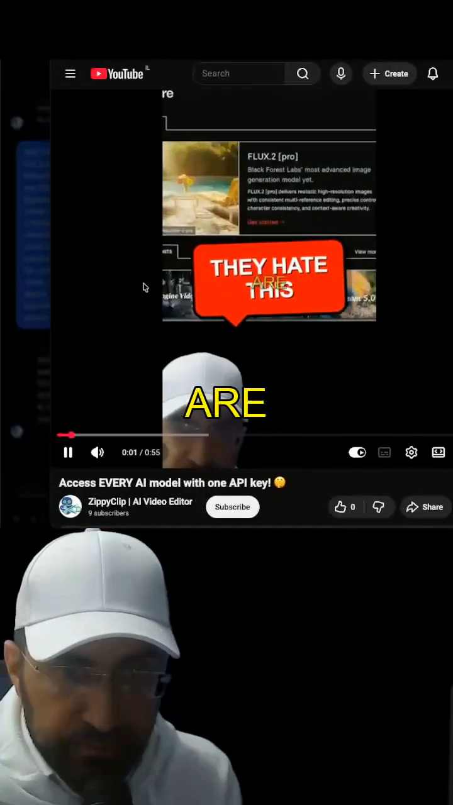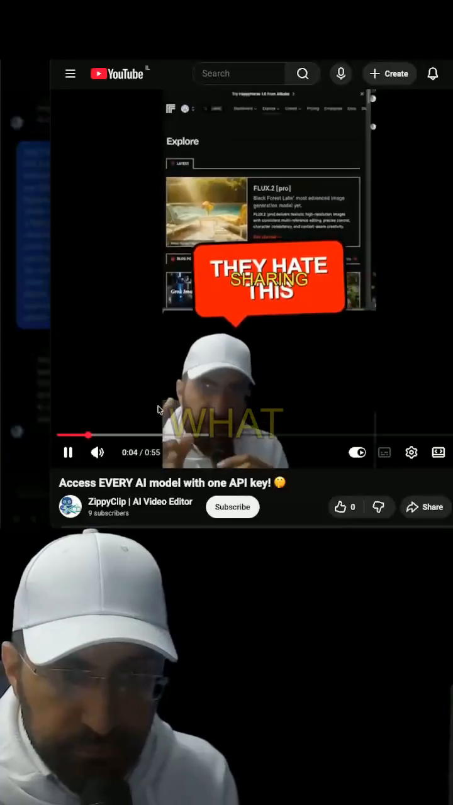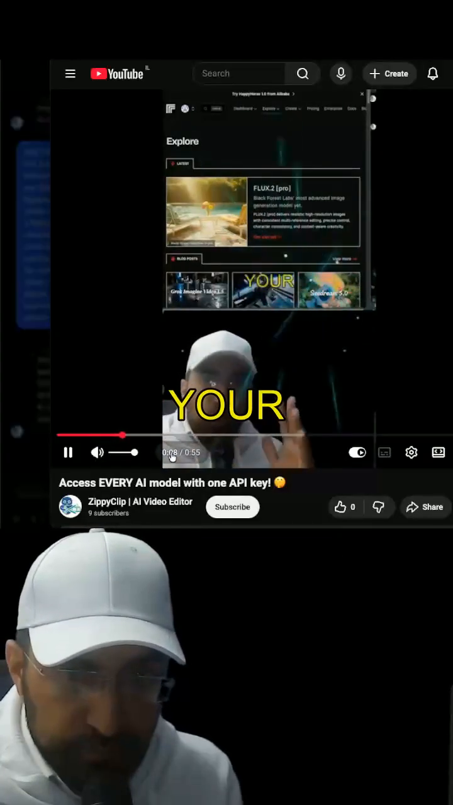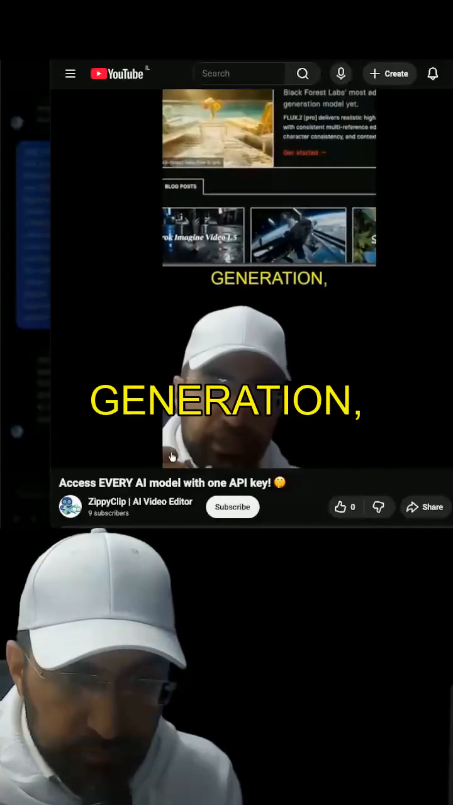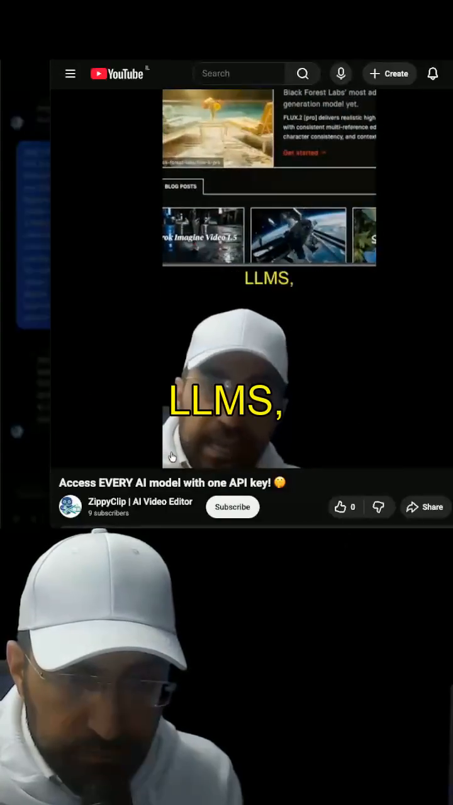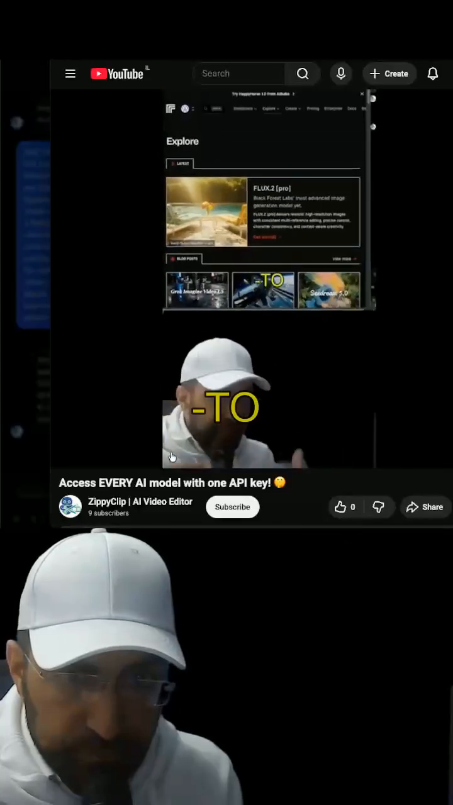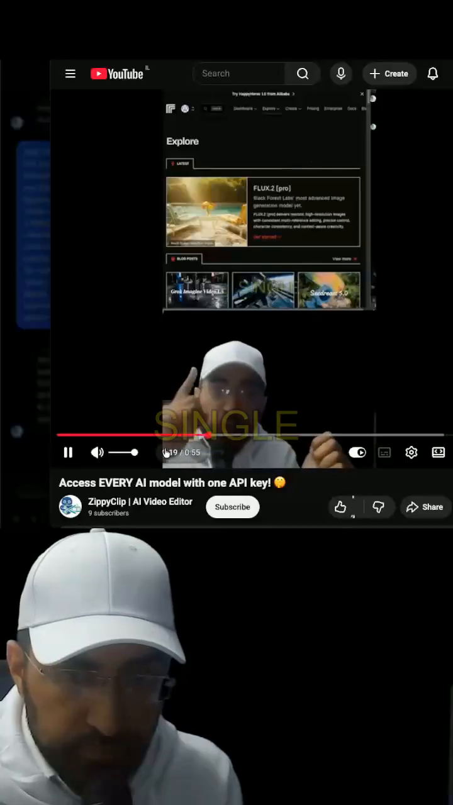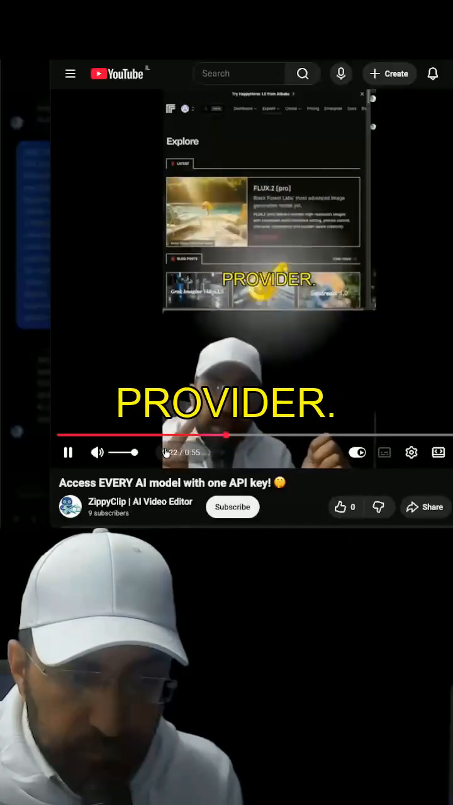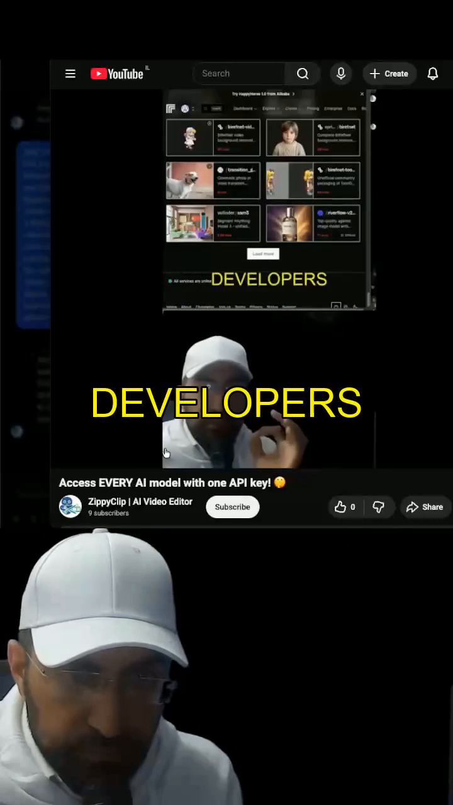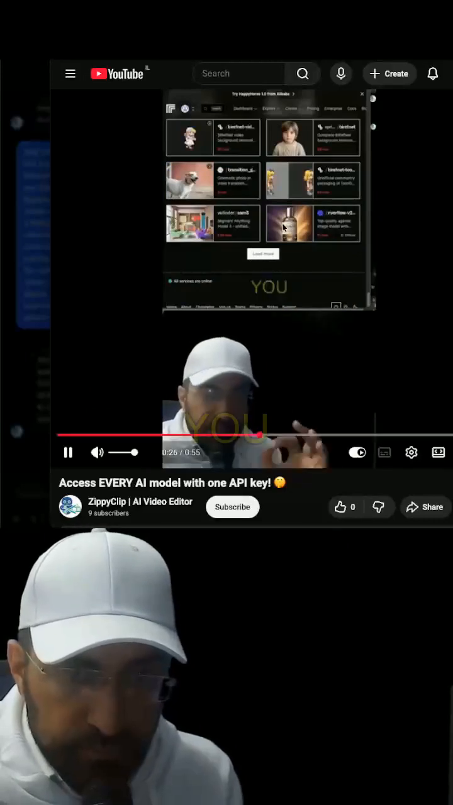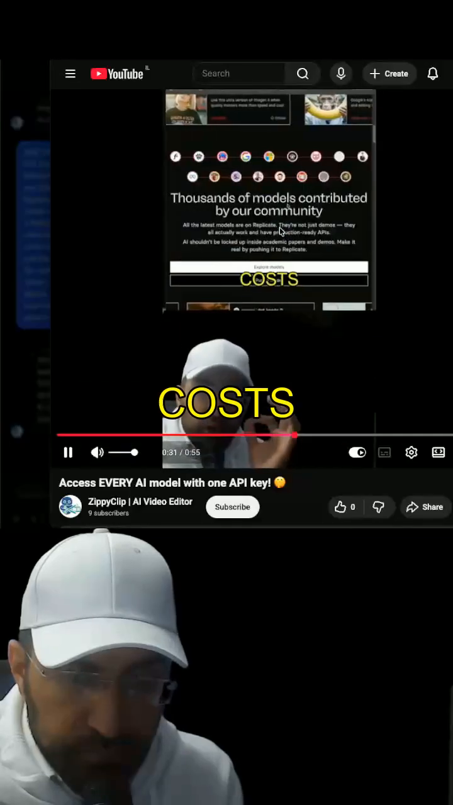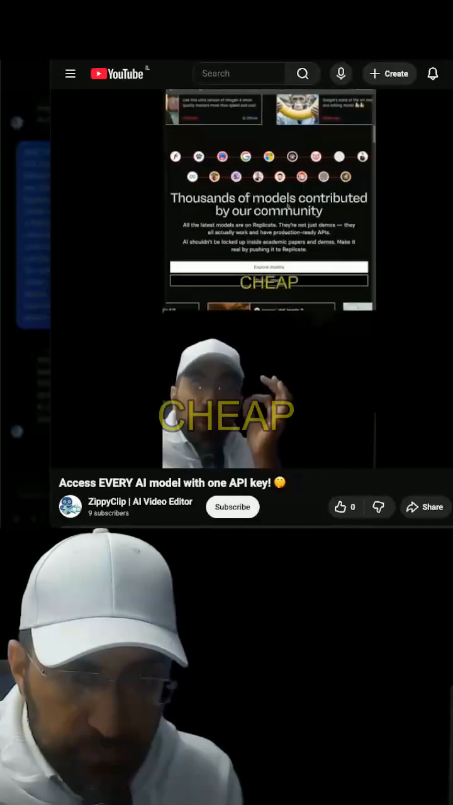Professional app developers are going to hate me for sharing what I'm about to share with you right up here. Imagine that for all your API needs, image generation, video generation, LLMs, text-to-speech, imagine for all of those different things, you could use one single API provider. Now, I told you developers are going to hate me for this, and I'm about to tell you what it's called. It's called Replicate.